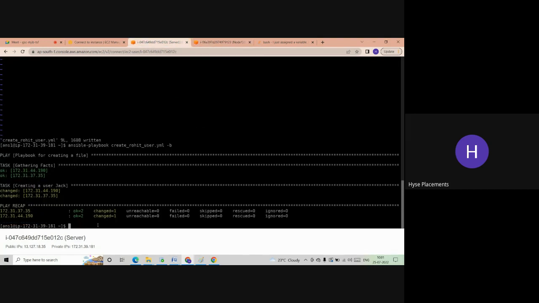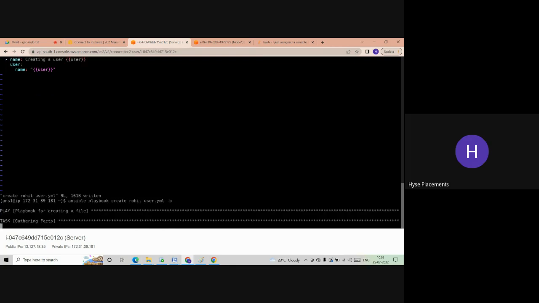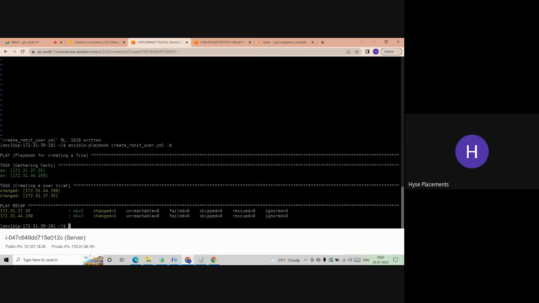Similarly, I want to create one more user. In how many places do I need to change? Only one place, just to give the username. What user do you want to create? Let's say Virat. Virat is the username. Let me save this and execute it. See, in the task also, creating a user Virat. Even in that place, his name changed or not?